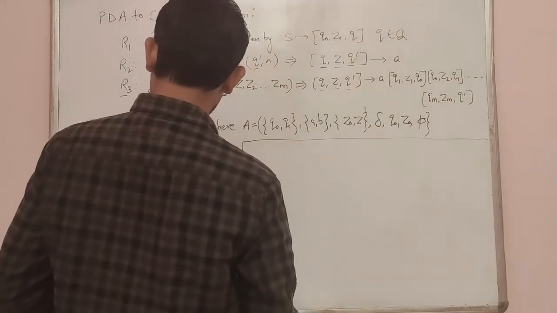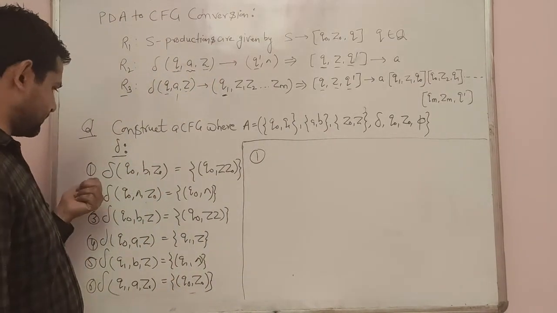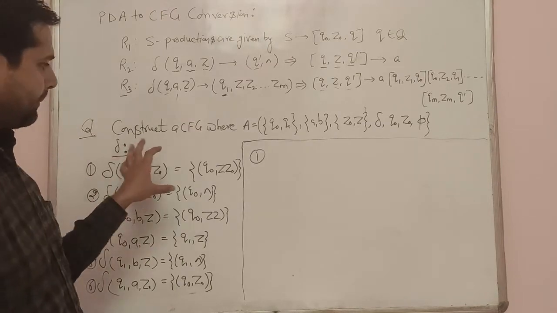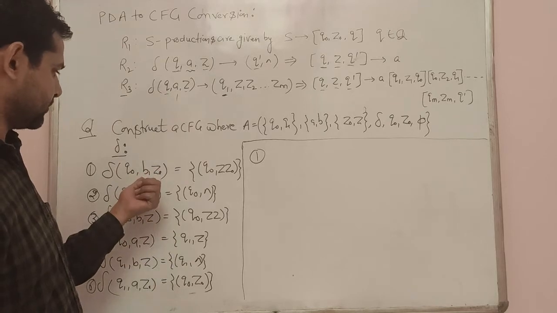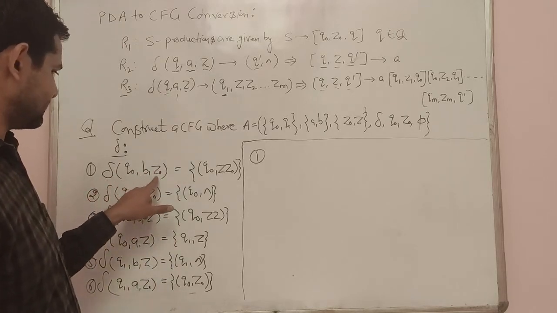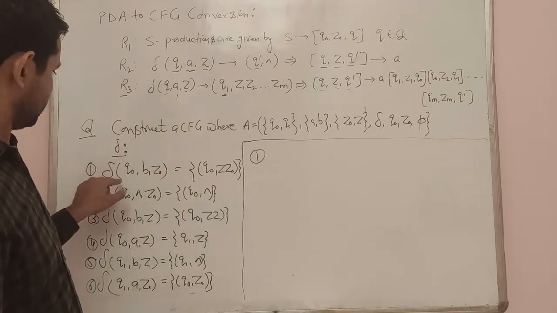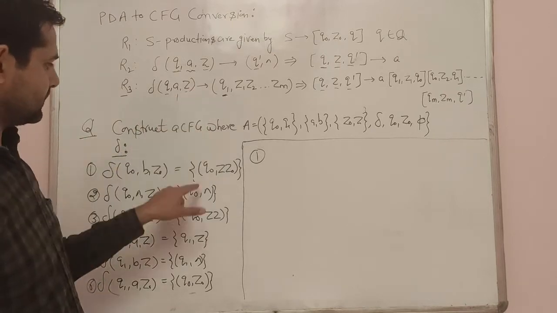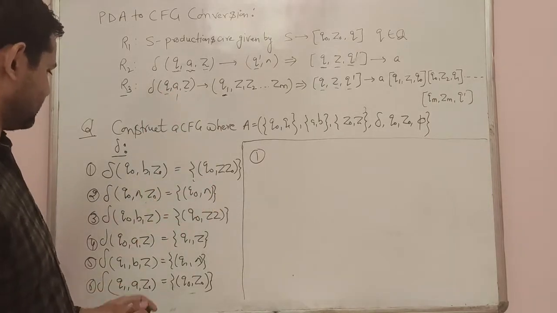Now we will convert the transition function of a pushdown automata, this first one, into a context free grammar. First, see which rule applies out of these three for converting this pushdown automata function into a context free function. In this case, δ(q0, b, Z0) = (q0, ZZ0). That belongs to the third case, right? So you can see it is similar to the third one, and we will apply the third case here.